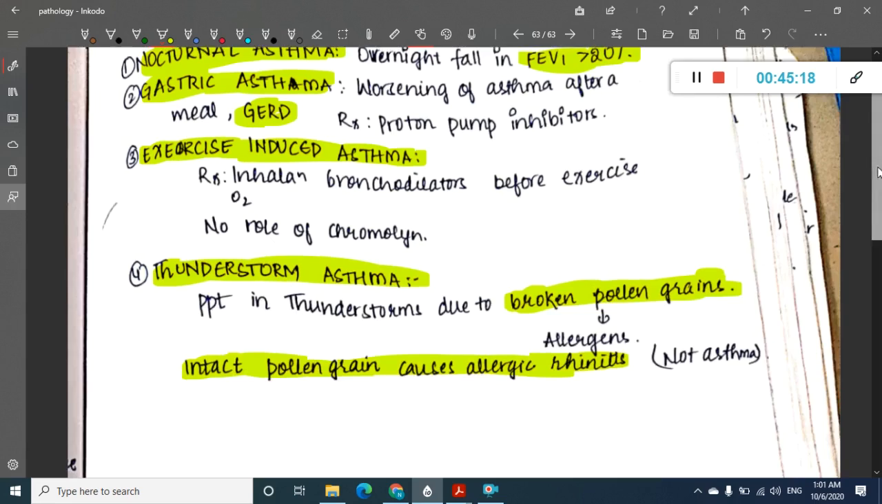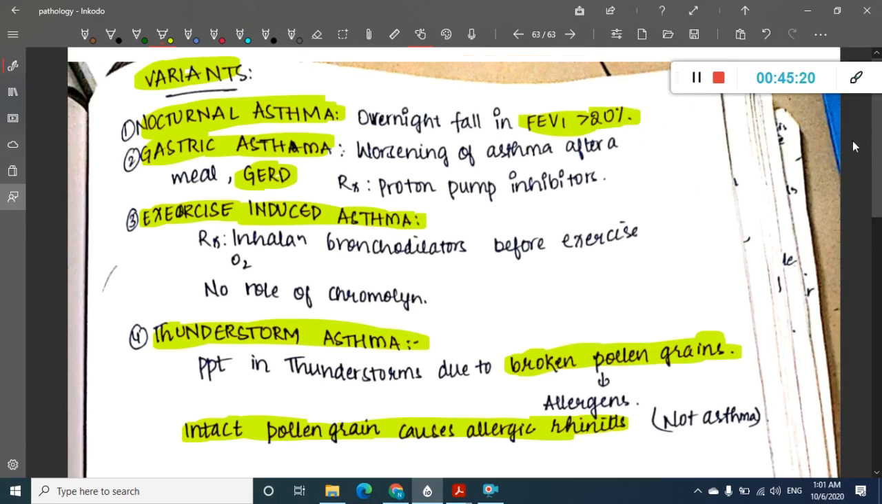So this is completely about asthma. What is left in asthma is the treatment of asthma, that is, what type of treatment you give. Recently the GINA guidelines of 2013 have come, which I will let you know in the next class.